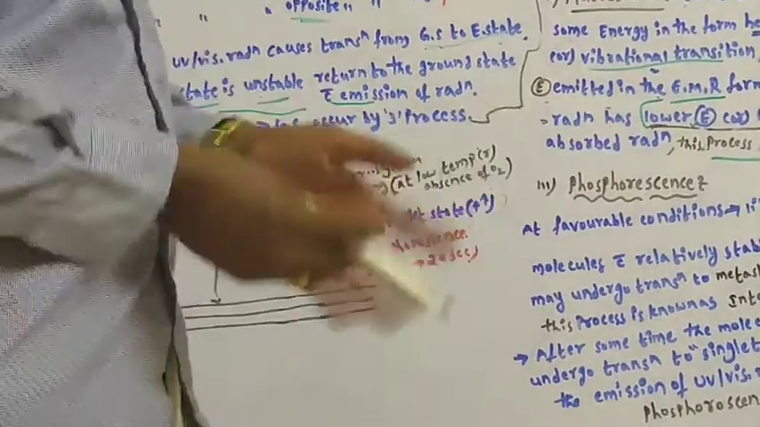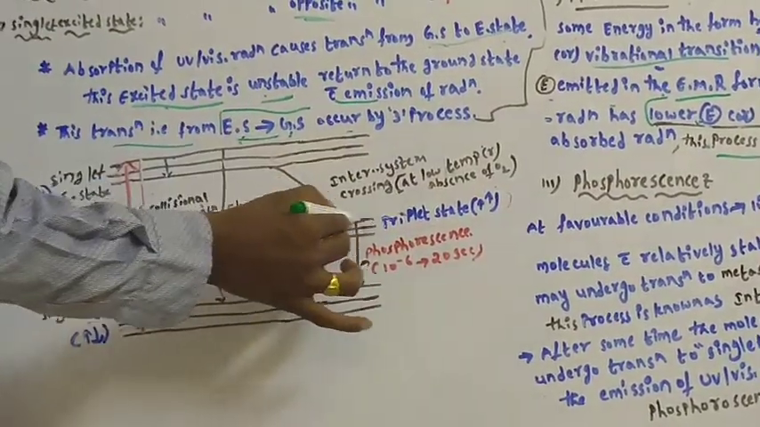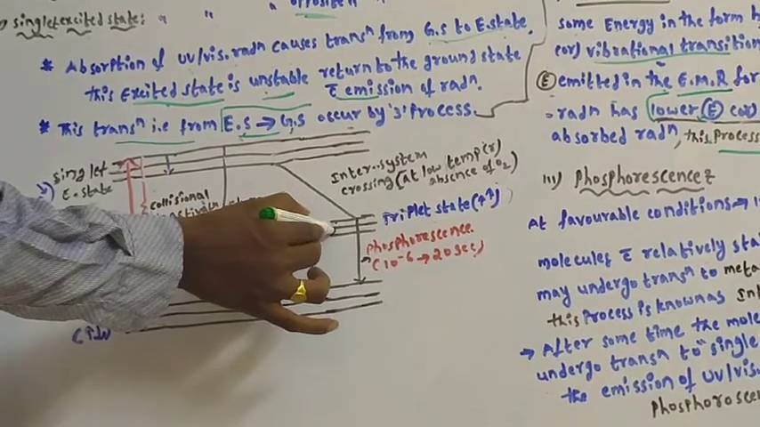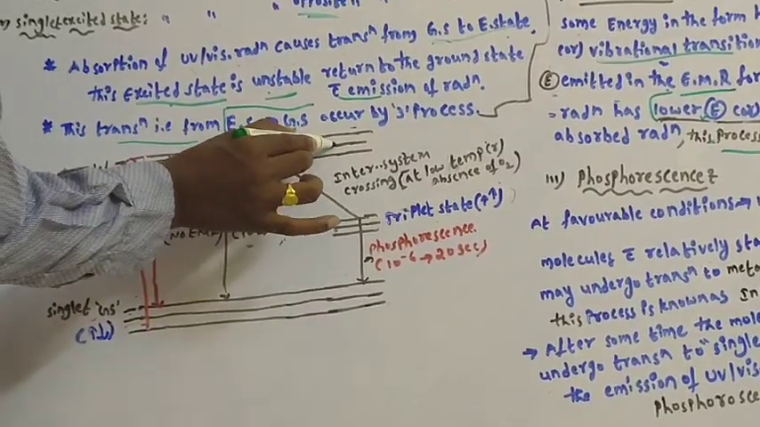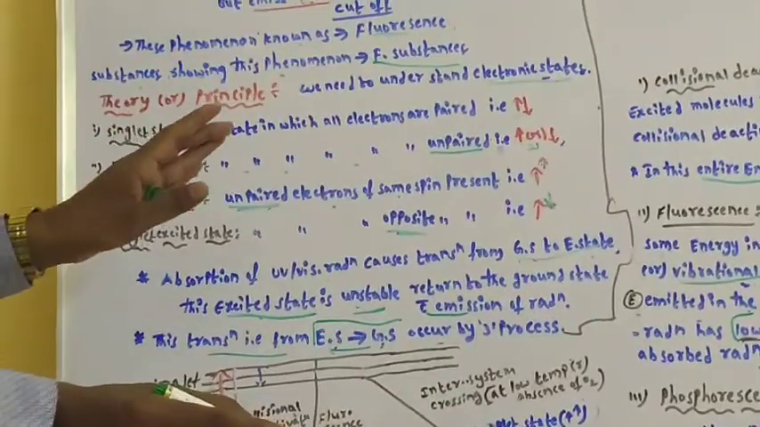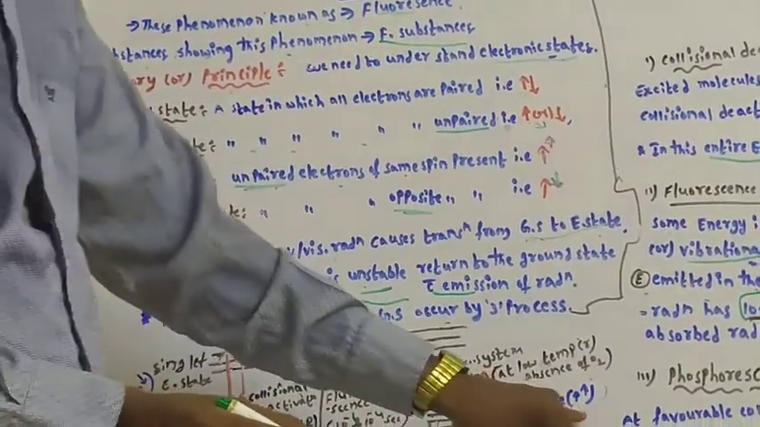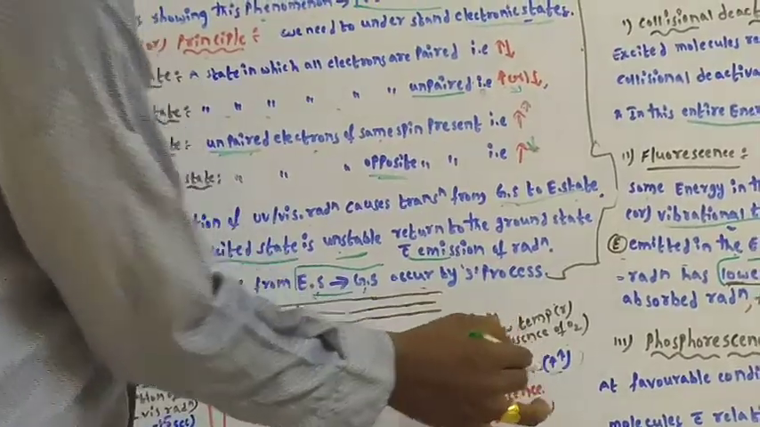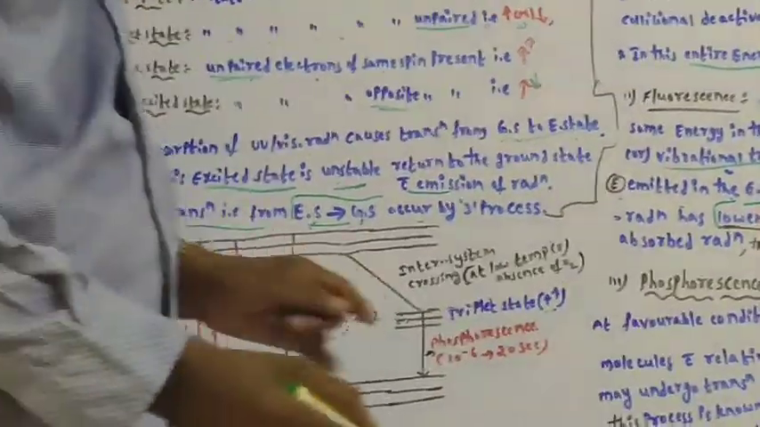Next one, phosphorescence. You can see here, this is the triplet state, between the excited state and the ground state. We know that in the triplet state, unpaired electrons with the same spin are present. I have given that symbol. Okay, now you see how phosphorescence will occur.